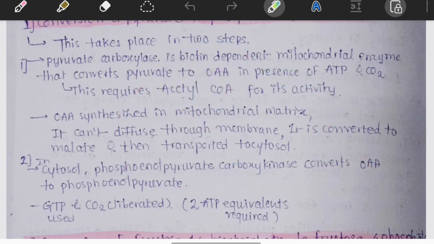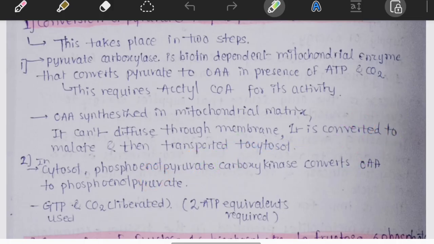Think of it like changing trains. The passenger cannot cross directly, so he changes vehicles. Oxaloacetate changes into malate, crosses the membrane, and then changes back into oxaloacetate. Here is step 2: oxaloacetate is converted into phosphoenolpyruvate.